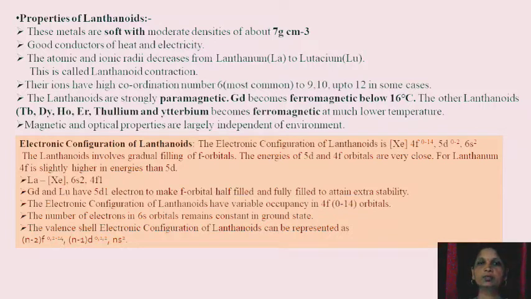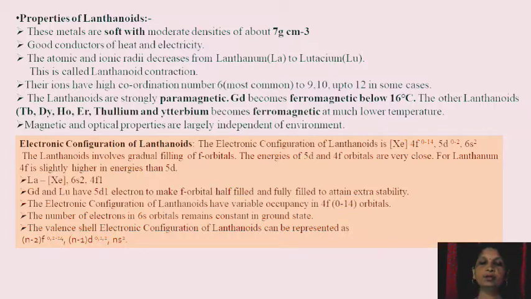Now let us discuss the electronic configuration of lanthanoids. The electronic configuration of the lanthanoid is given as [Xe] 4f0 to 14, 5d0 to 2, 6s2. The lanthanoids involve gradual filling of f orbital. The energies of 5d and 4f orbitals are very close. For lanthanum, 4f is slightly higher in energy than 5d.